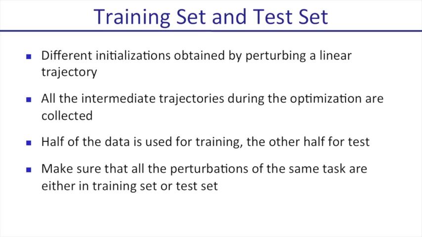Moreover, all the intermediate trajectories generated during the trajectory optimization process are collected in the dataset. After all the trajectories are collected, we use half of them for training and the other half for testing. In order to make sure that the test set and the training set are independent, we make sure that all the perturbations of the same task are either in the training set or in the test set, but not both.